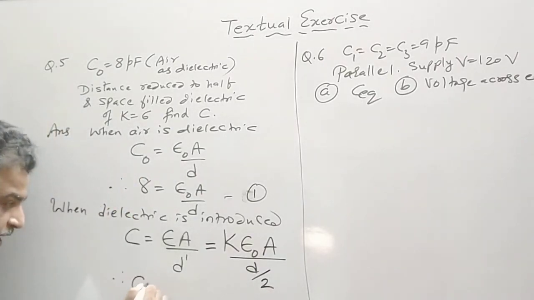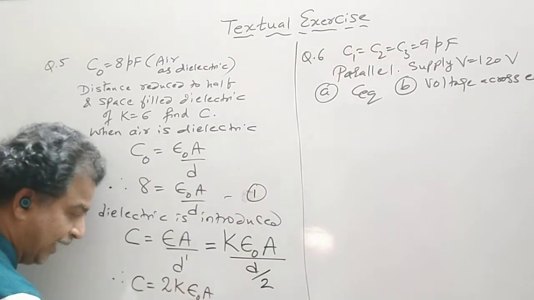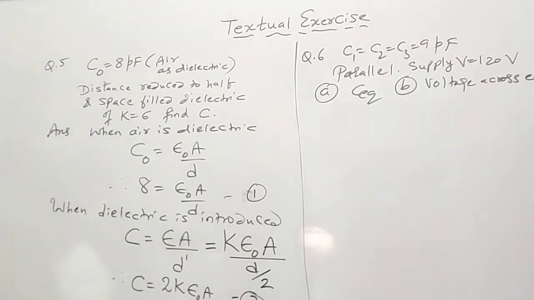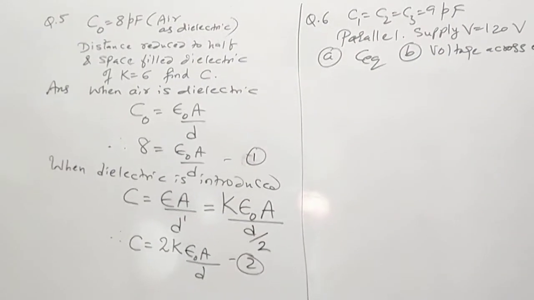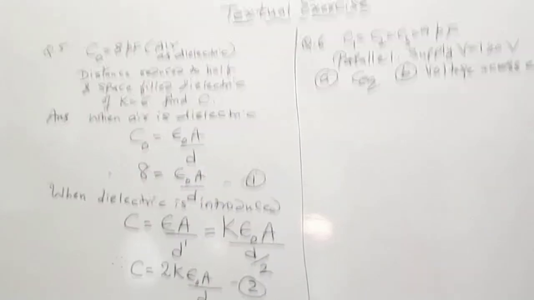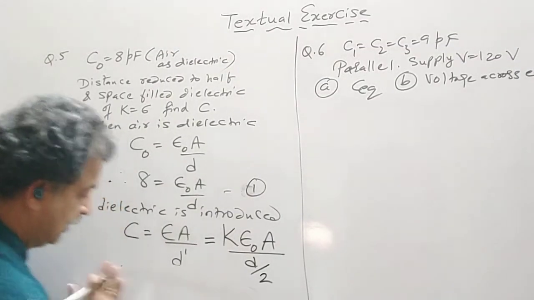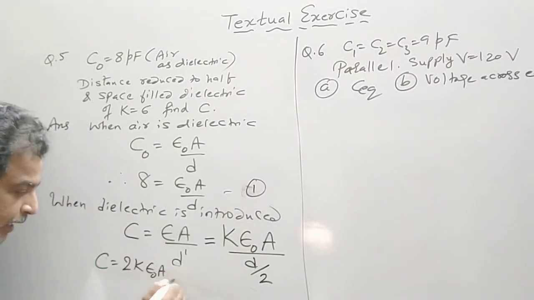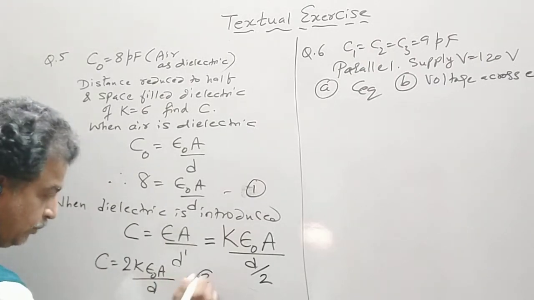Therefore, C is equal to 2K epsilon naught A by D. That is equation 2. So the new formula becomes C is equal to 2K epsilon naught A by D, when the distance is reduced to half.